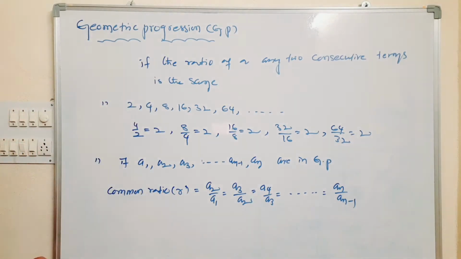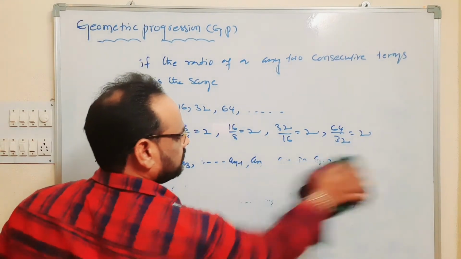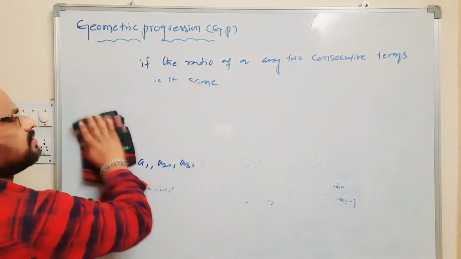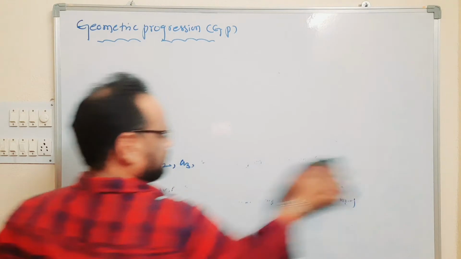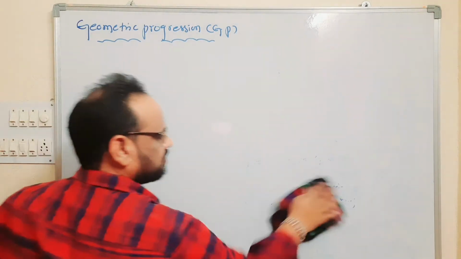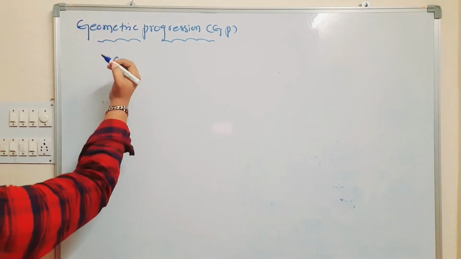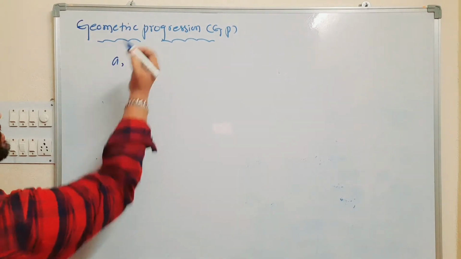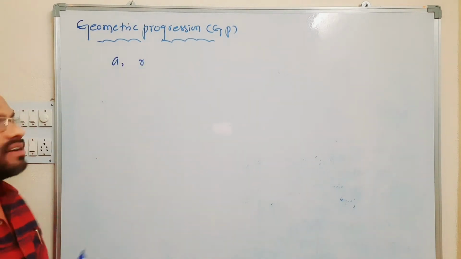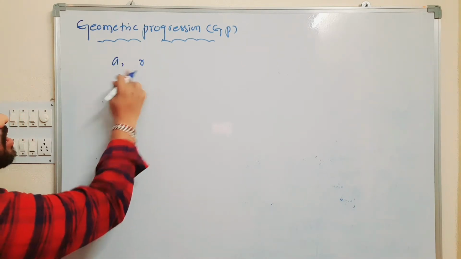Okay. Next, a is the first term and r is the common ratio.